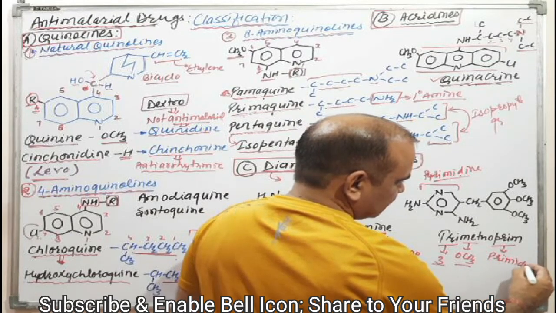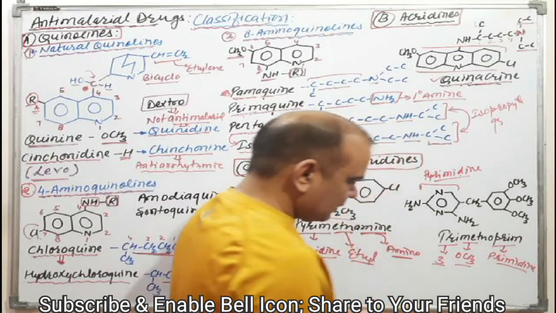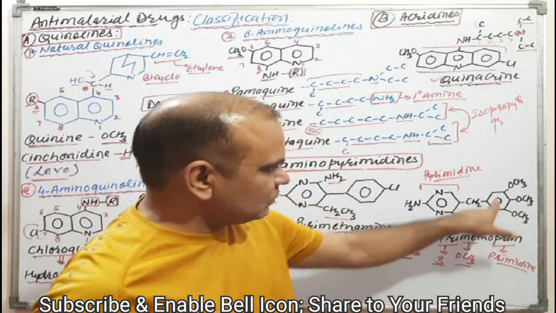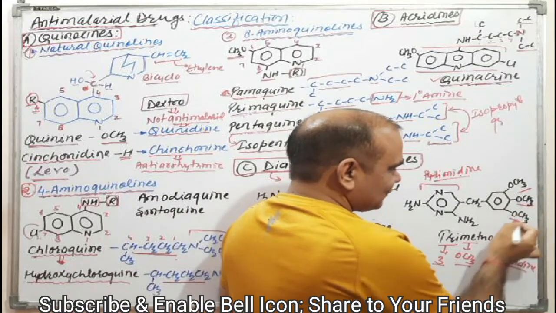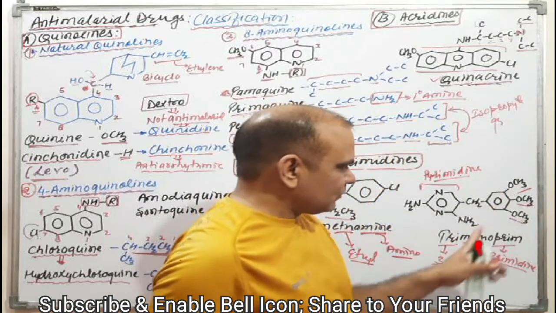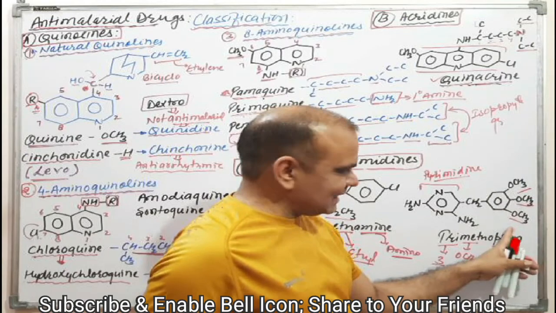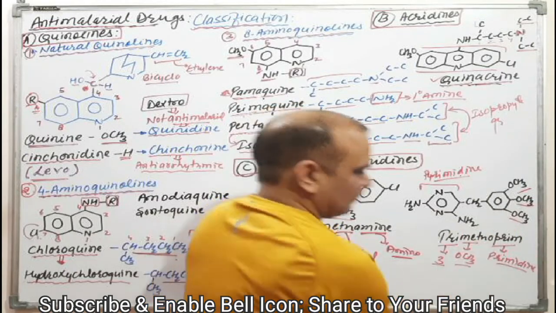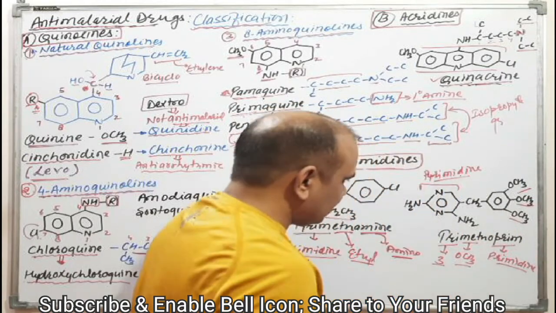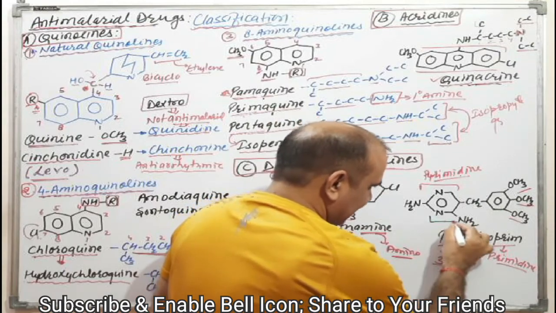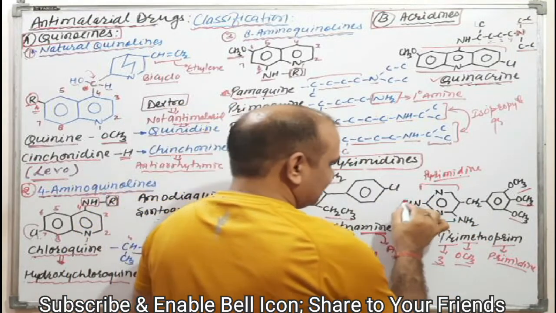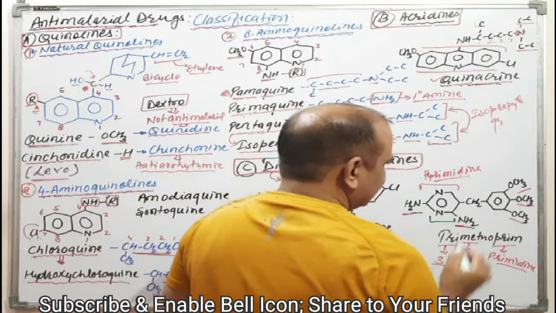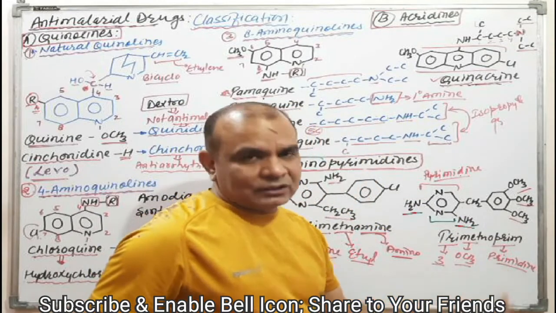That is pyrimidine. Okay. Then tri means 3 methoxy, the 3 methoxy groups, that are 1, 2, 3. Metho means methoxy, and prim means pyrimidine, that is this one, the pyrimidine, as we have discussed. Diamino, that's why it is the diamino, 1 and 2 diamino. This is the trimethoprim.